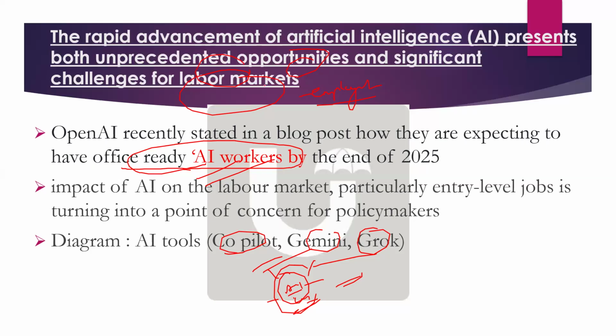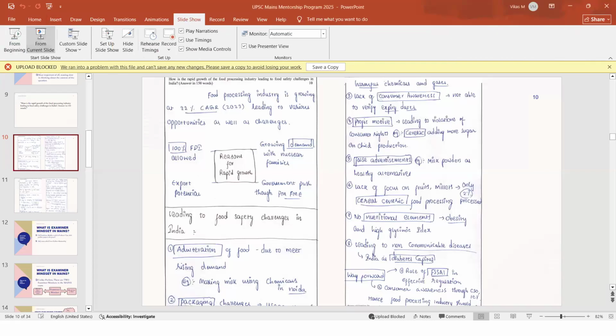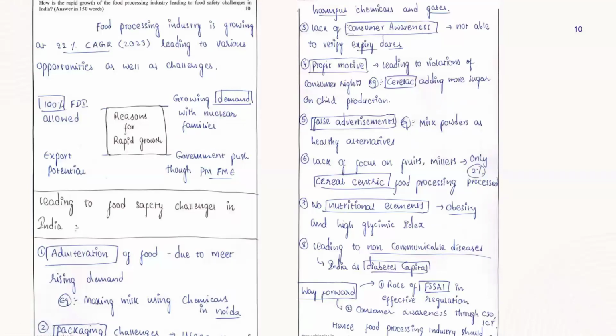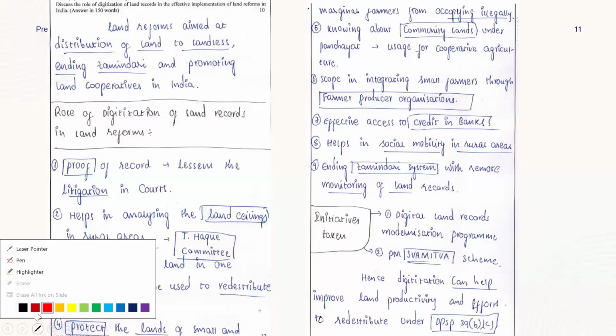Yeah, some students I think did not attend, so I'll just show the pattern as well. Okay, so this is the pattern. For example, let us say the question is on trade protectionism. So simply, what will you write in the introduction?